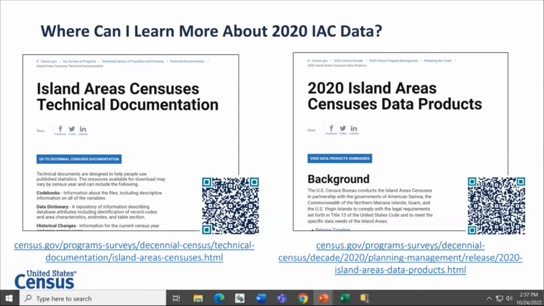Again, this FTP site is an additional access point that contains the same data and geographic availability provided through the 4 demographic profiles on data.census.gov. On the right is a link to the 2020 Island Areas Censuses Data Products webpage. This page will help you understand what data are currently available and what data are planned for future release, along with tentative release timelines. In future releases, you can look forward to even more detail by topic, geography, and more cross-tabulations compared to what the demographic profiles provide.